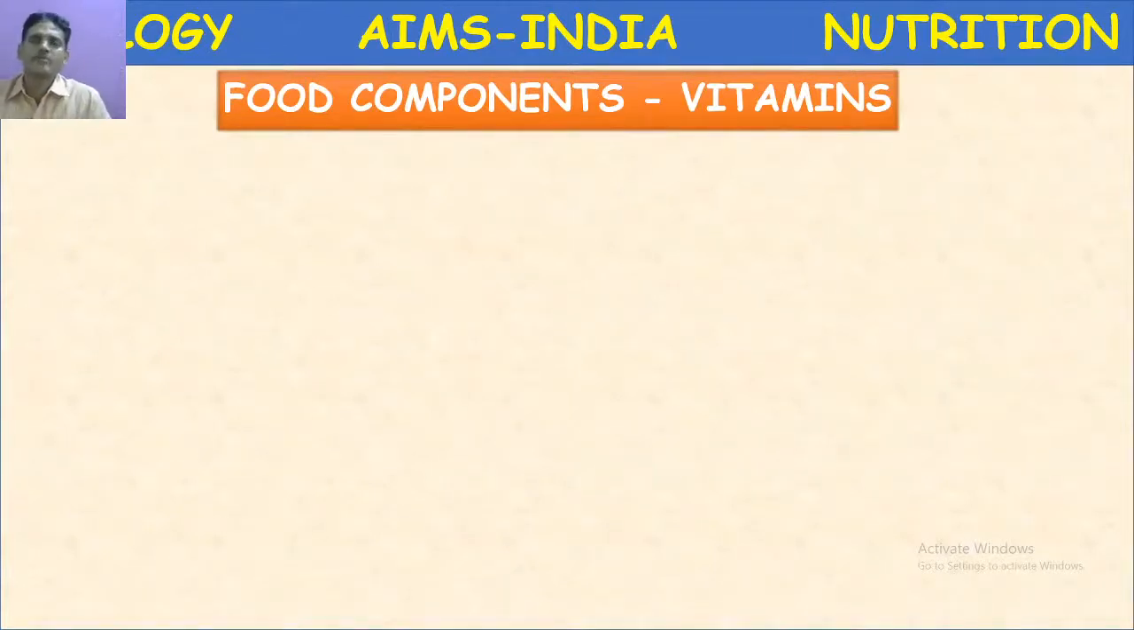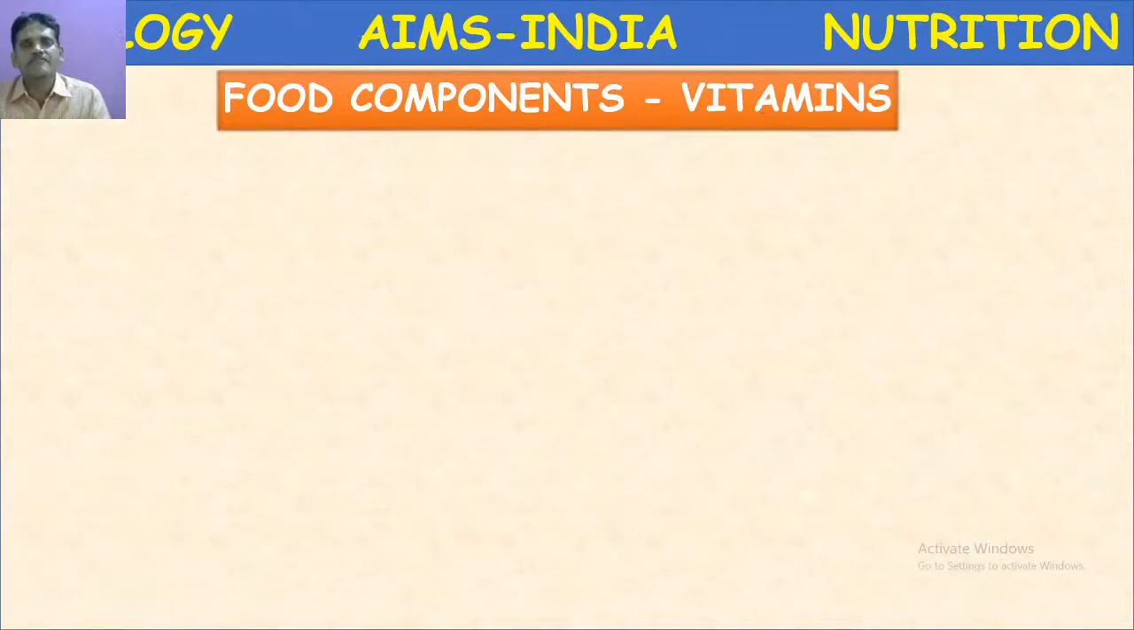So what are food components? Let us recall. Food components are nothing but nutrients. Again, if you recall, what are nutrients? The nutrients are the chemical substances which produce energy and which help for growth. So here vitamins are also very important nutrients.